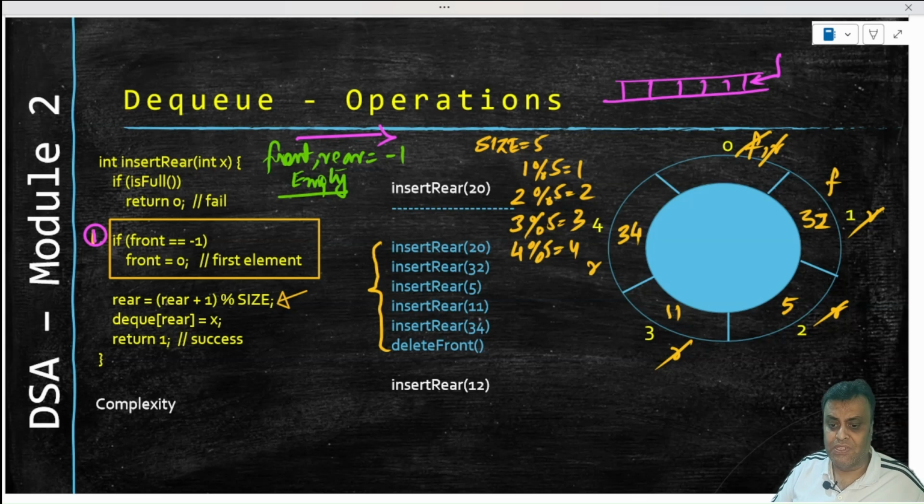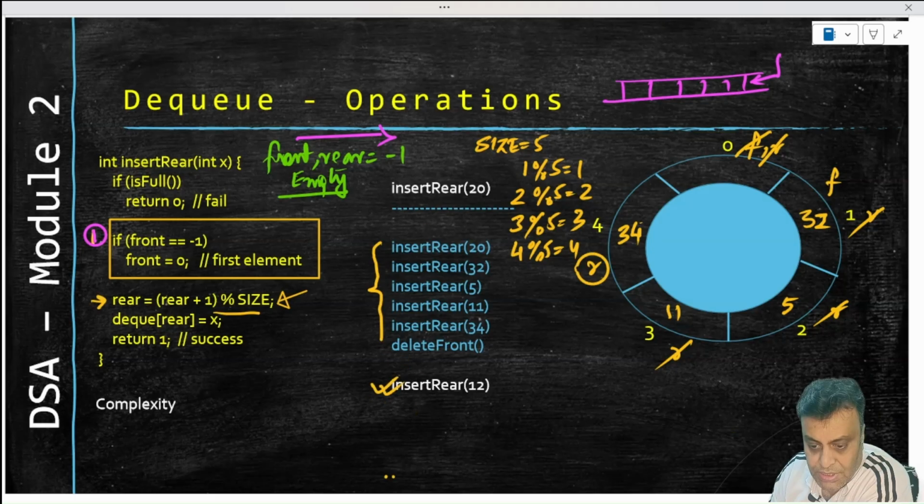Now what happens is that you could now understand that every time rear was getting increased modulo the size of the array, which was modulo 5, and you actually positioned rear to where it wanted to be, and there you put the element to be inserted. Now if we delete front, then delete front would mean that the front here got deleted and the front moved forward. So now let's talk about the last operation, which is insert rear.